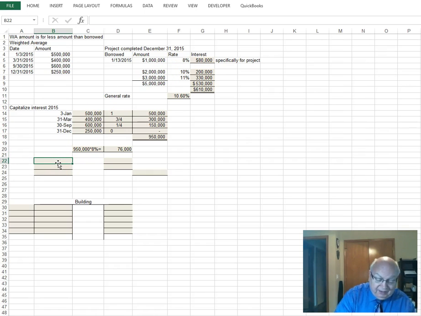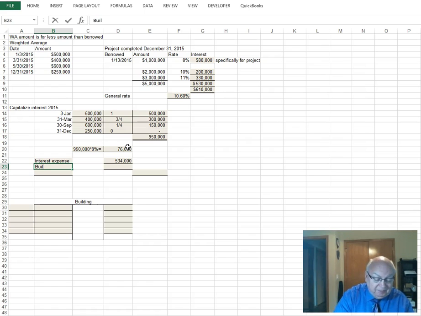So we have interest expense as our debit. Now interest expense for the year is equal to the 610,000 minus the 76,000, or 534,000. That's how much we'll actually expense.